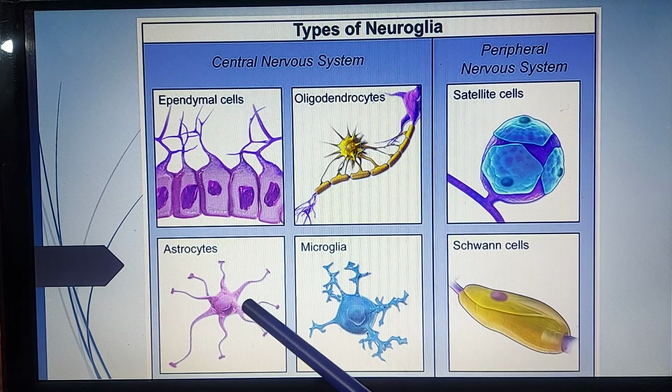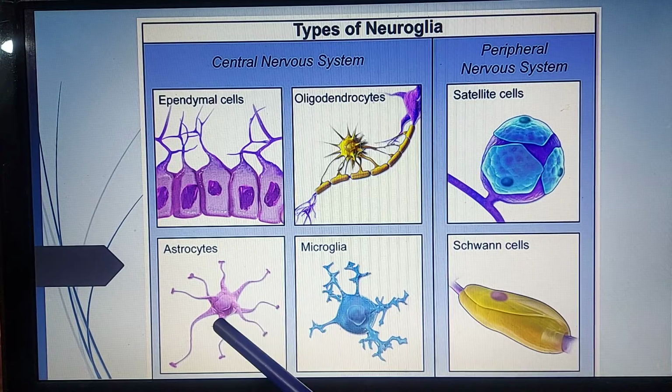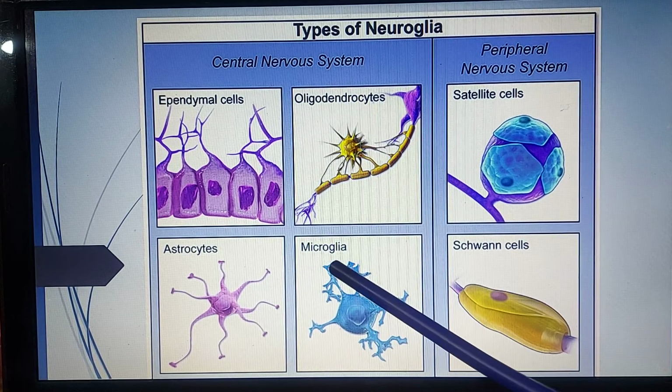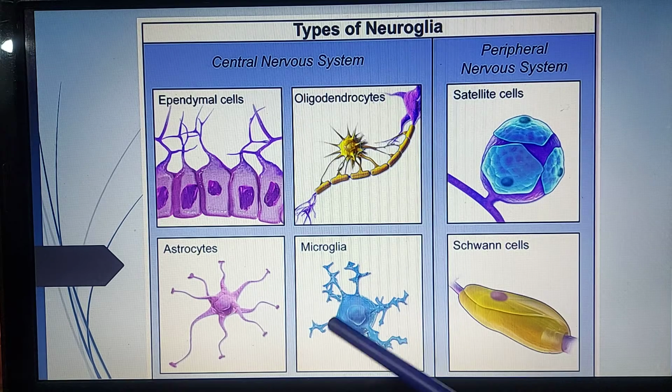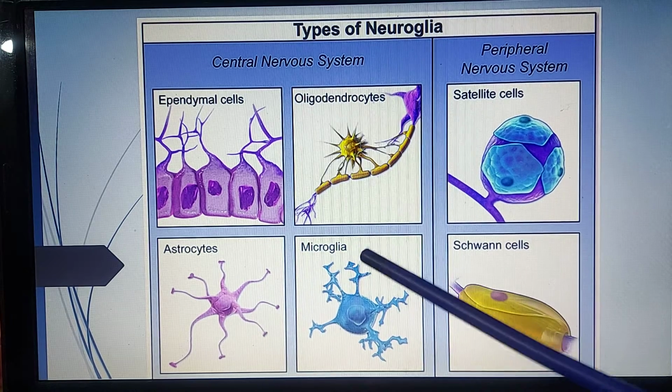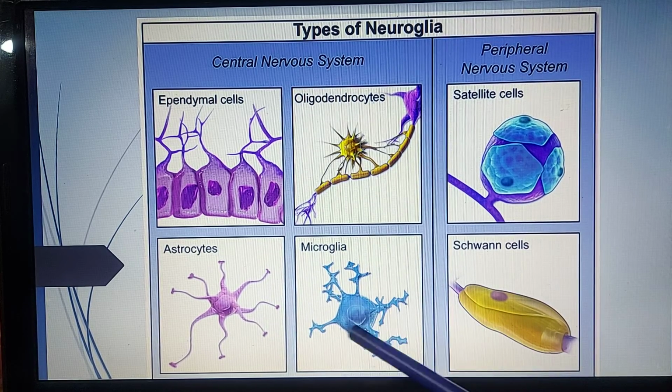Now, here you can see the star-shaped astrocytes, which are also performing different functions. They maintain the blood-brain barrier. They are responsible for various secretions. The fourth type is microglia. Even in the brain or the cerebrospinal fluid, the liquid present around the brain, there can be different pathogens that attack the brain tissue.